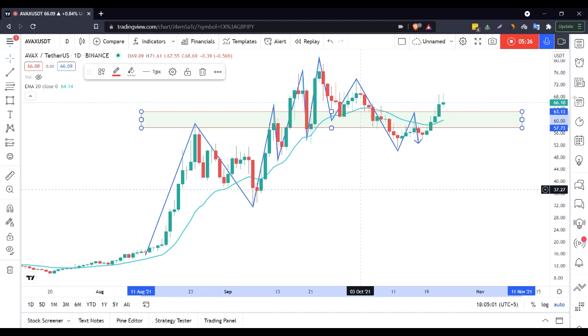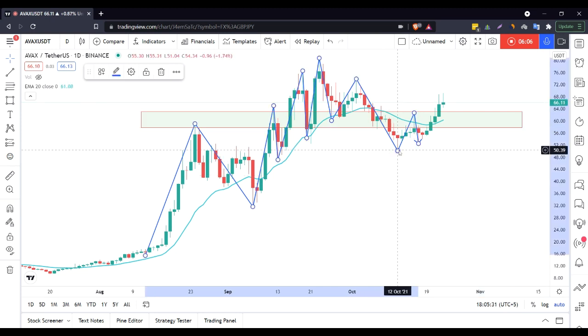And to me, the major area of structure is not actually a single line. It is actually a rectangle, because I like to draw my structure from the highest body of the swing high to the highest wick of the swing high. So as you can see, I draw my structure the same way.